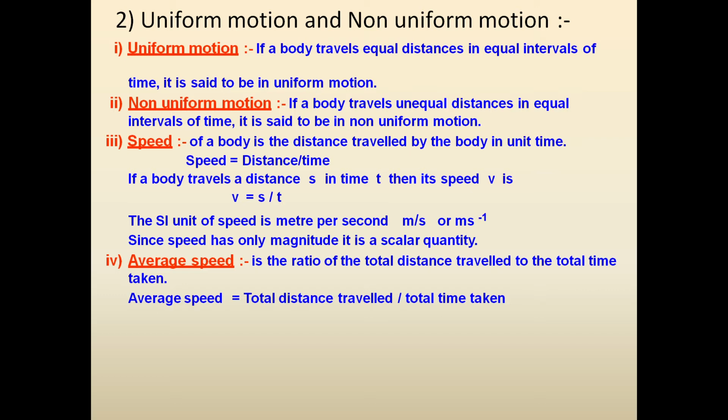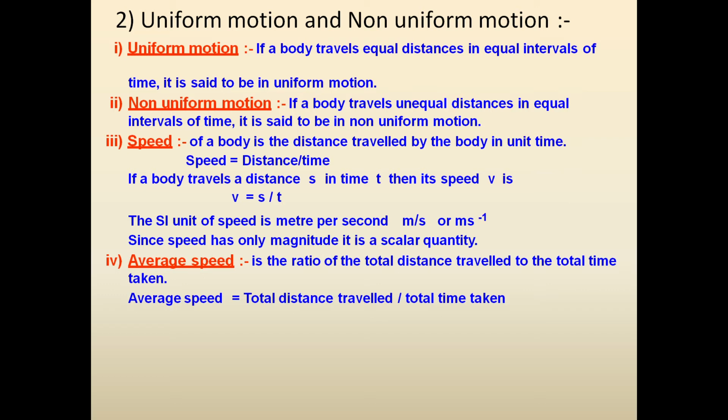So as it is clear from the definition, the equal distance is covered in equal intervals of time in case of uniform motion. So that is why the speed remains fixed. In case of uniform motion, speed is constant, whereas in non-uniform motion, as the body travels unequal distances in equal intervals of time, so that is why the speed is not constant.